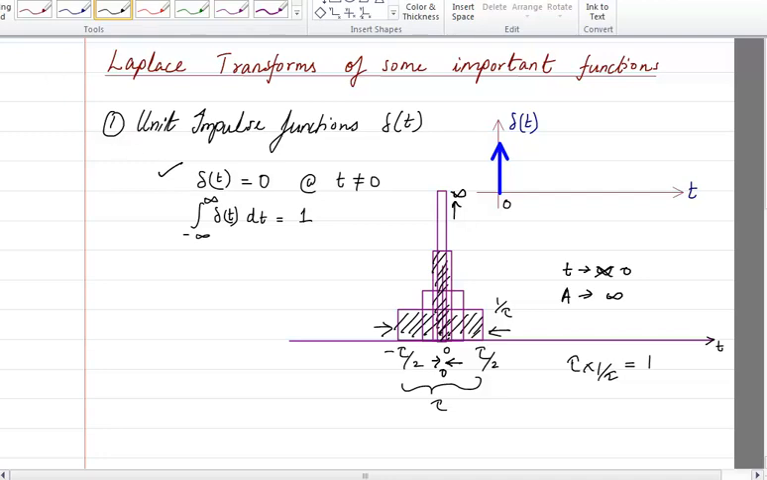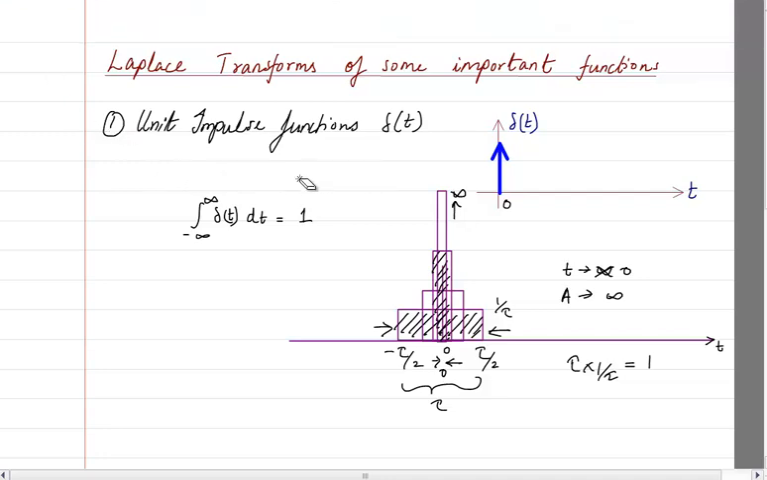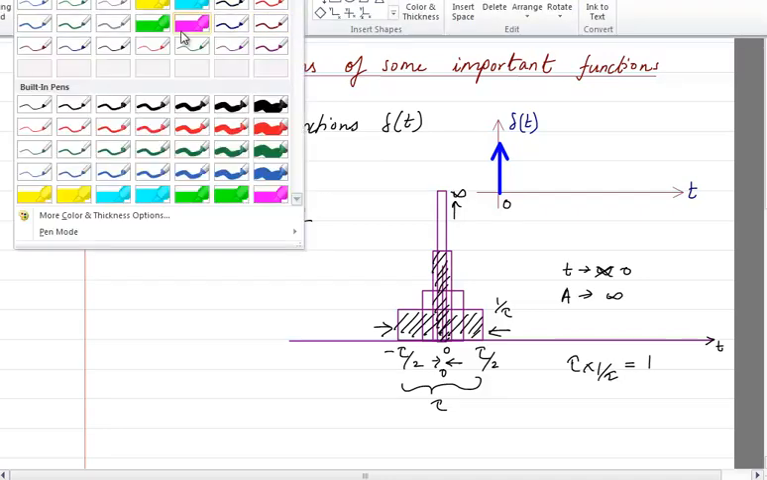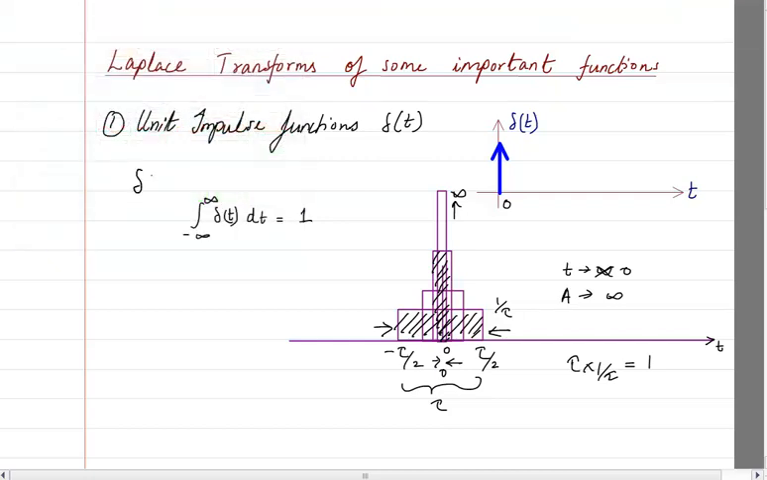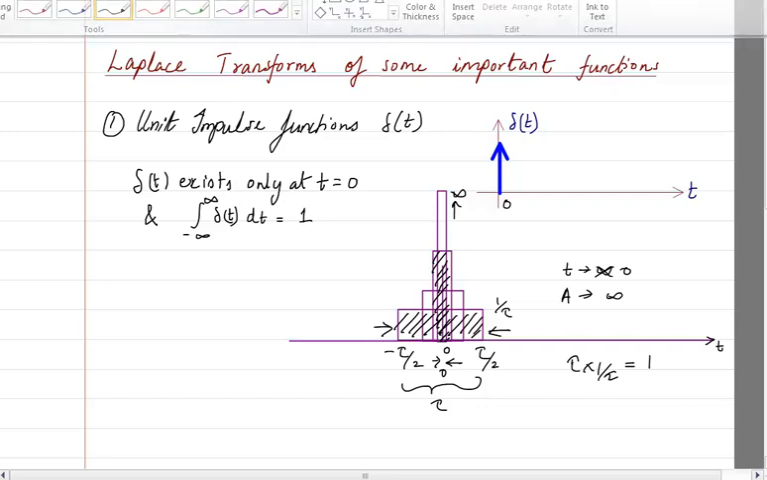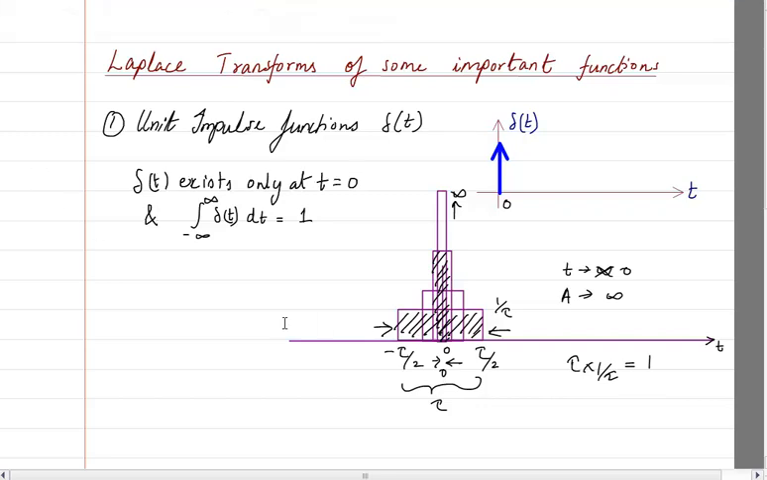Or better than this, we write it as delta t exists only at t equal to 0, and the area under the delta t function, or the unit impulse function, is 1. Okay, so this is the definition of that, and now I will not keep this because this is just for explanation purpose.